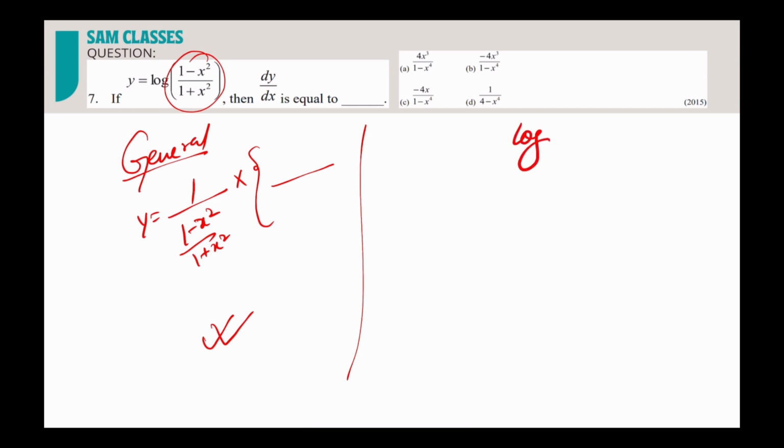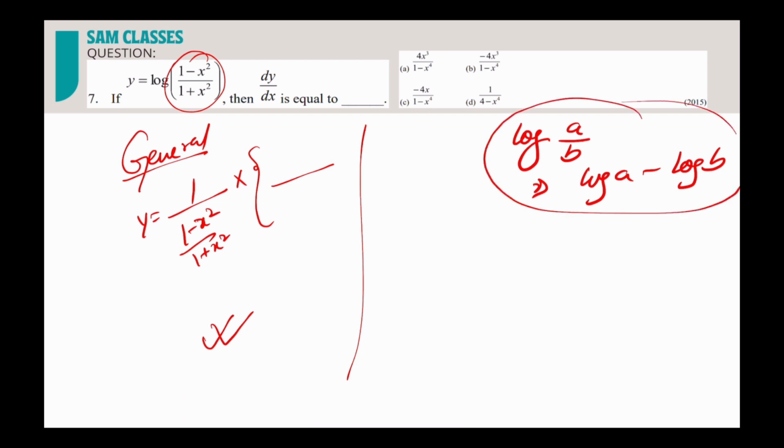We'll use a property of the log. You remember this property? One property I gave you earlier in the concept video. Now I'm giving you the second property. Whenever we have log of a by b, we can write it as log a minus log b. Clear? So whenever we have log of a by b, we'll use this property. Now what can you write? y is equal to log of (1 minus x square) minus log of (1 plus x square).